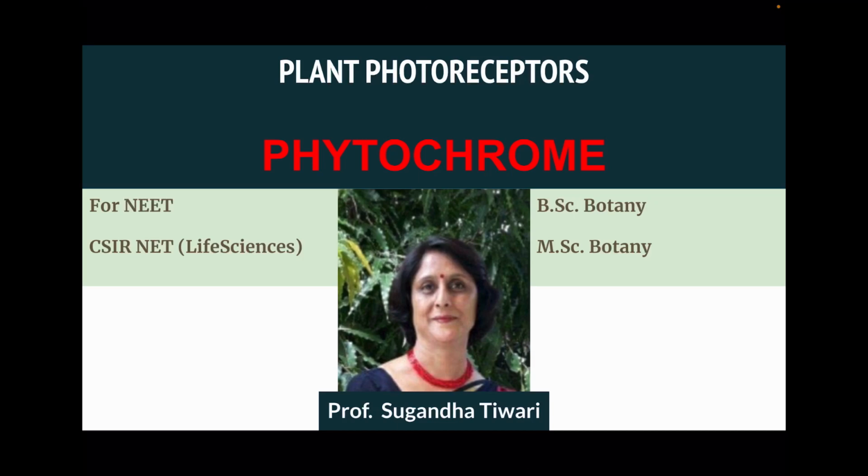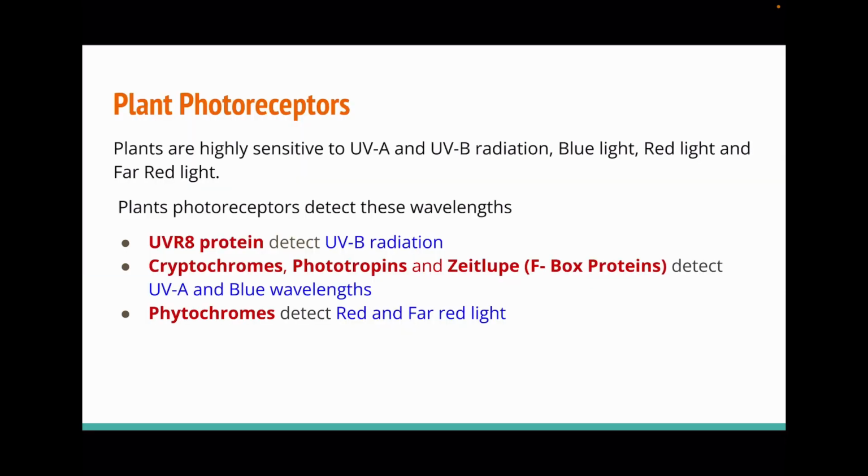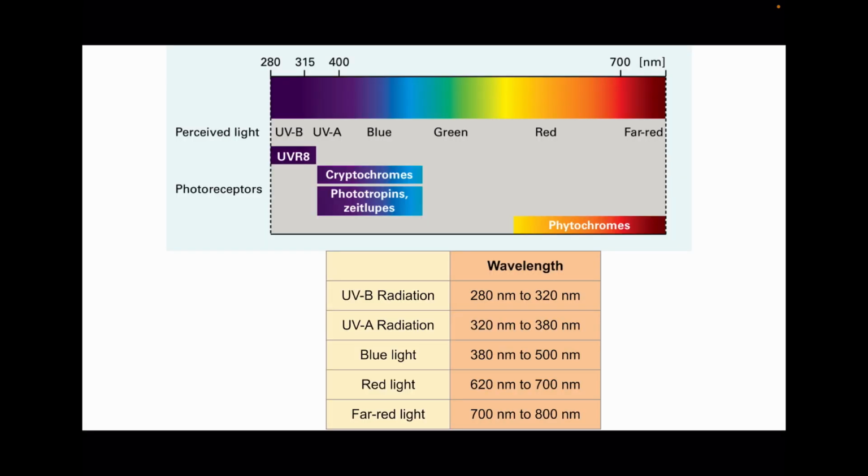Hello students, today I will tell you about plant photoreceptors and particularly phytochrome. So plants have different photoreceptors that can detect different wavelengths of light like UVA and UVB radiation, blue light, red light and far red light. For example, UVR8 protein is a photoreceptor that can detect UVB radiation. Cryptochrome, phototropins and zeitlupe, which is an F-box protein, can detect UVA and blue wavelengths of light. Phytochromes can detect red and far red light.